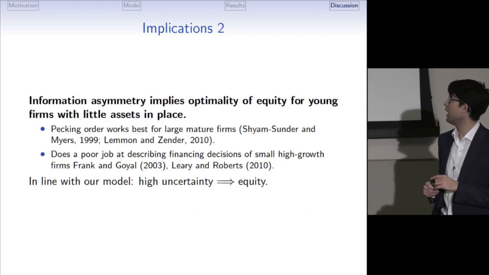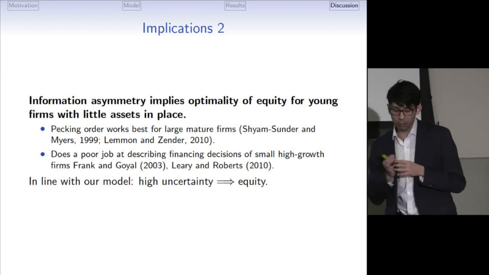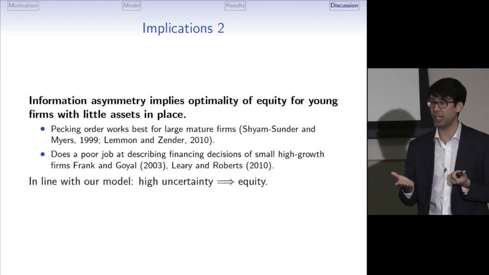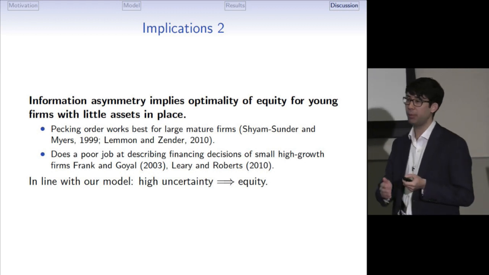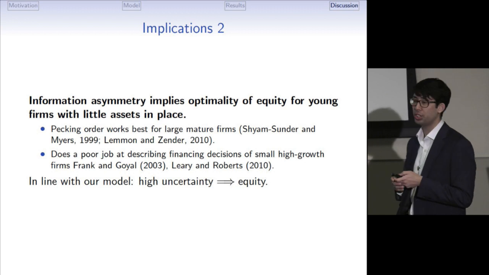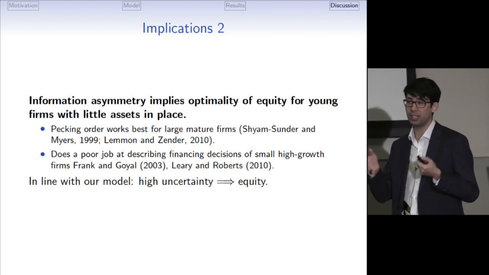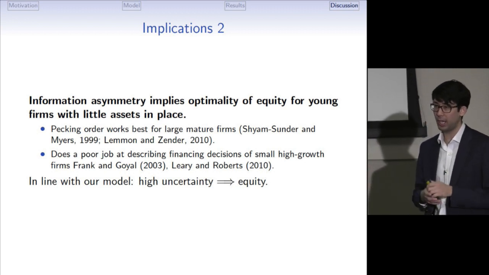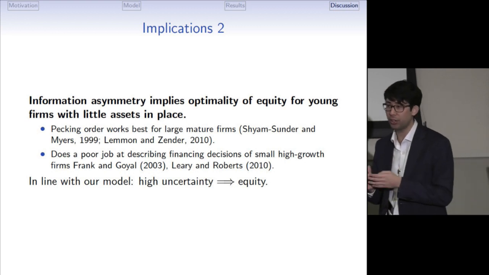The second implication is that there is mixed evidence on the validity of the pecking order theory. The pecking order theory works best for large mature firms, but it does a poor job of describing financing by young, high-growth firms. This is somewhat in contradiction to the pecking order theory, where you expect that young, high-growth firms should have larger asymmetric information, and that's why they should rely more on debt according to the standard intuition of the pecking order theory. This is, however, exactly the prediction that we get from our model, right?